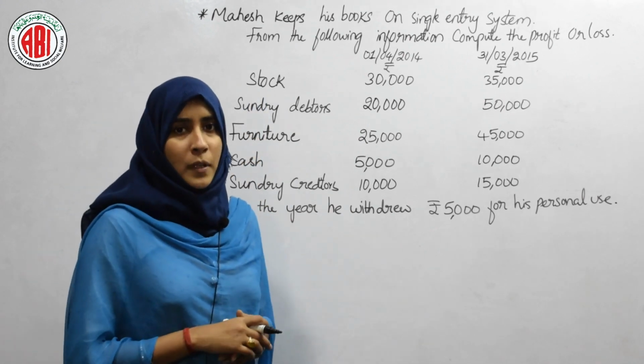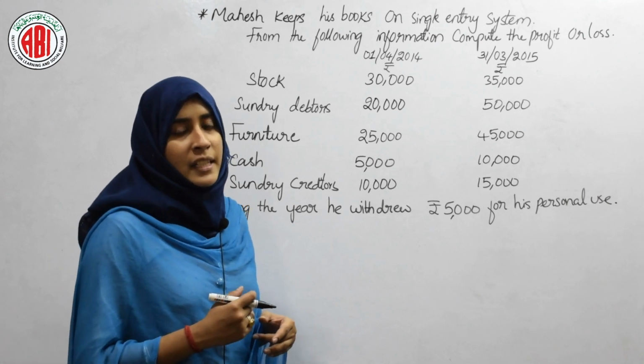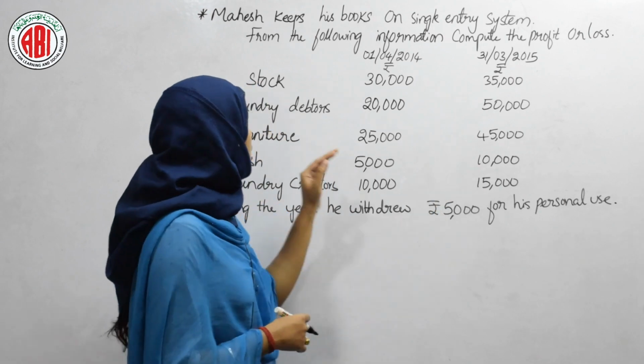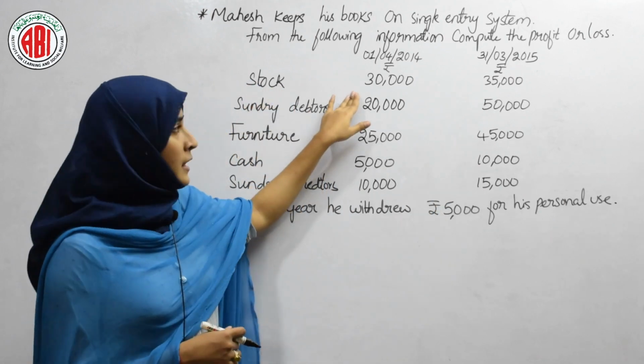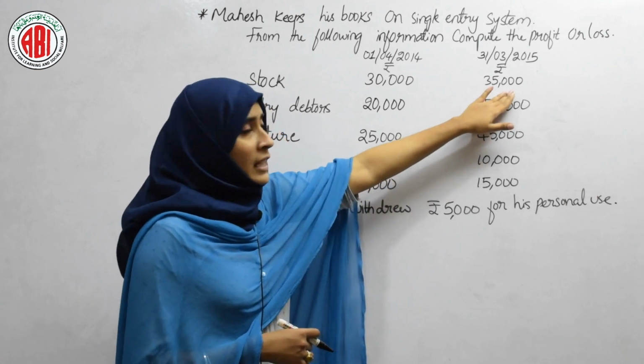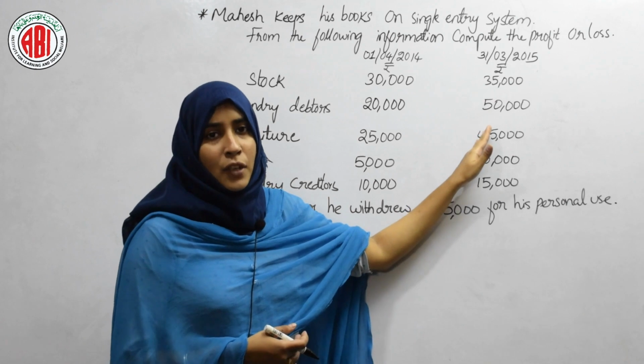Here under this problem we can see that he has given the amounts of assets and liabilities at the beginning of the year and at the end of the year. Stock at the beginning of the year is 30,000 and at the end of the year is 35,000. Why are we saying that at the beginning of the year or at the end of the year?